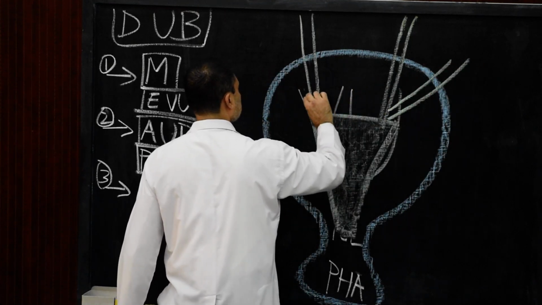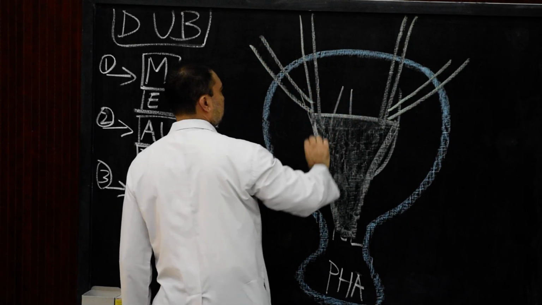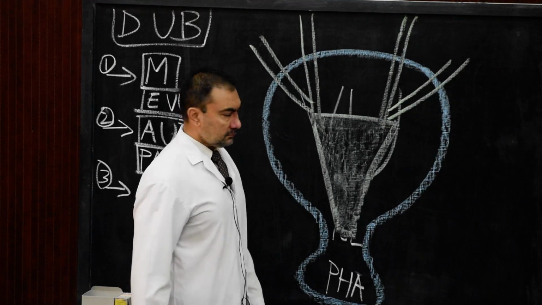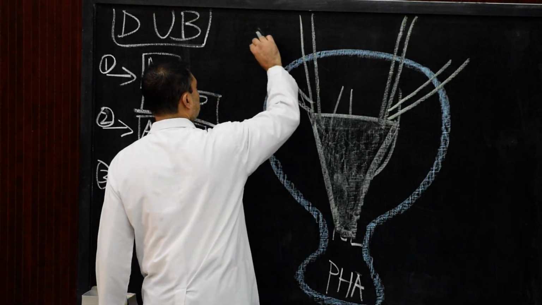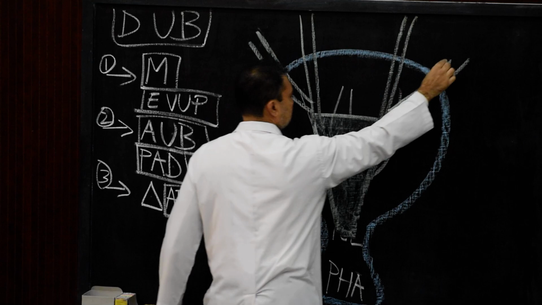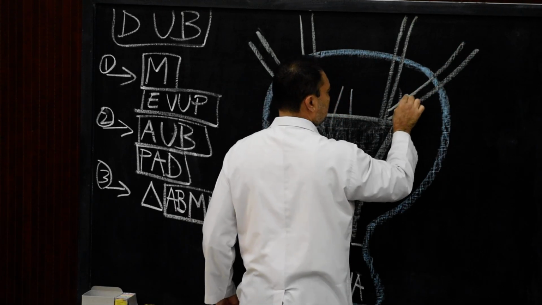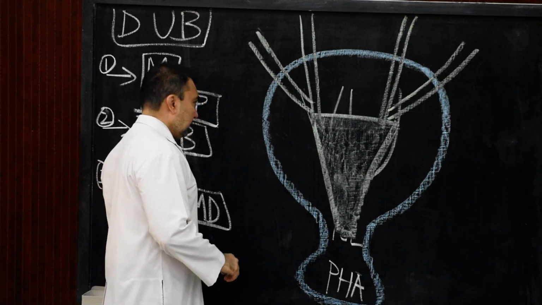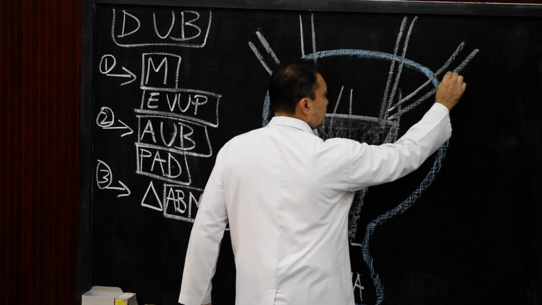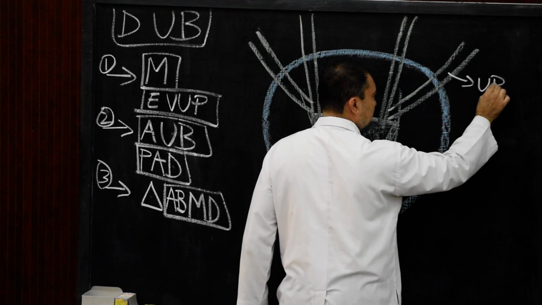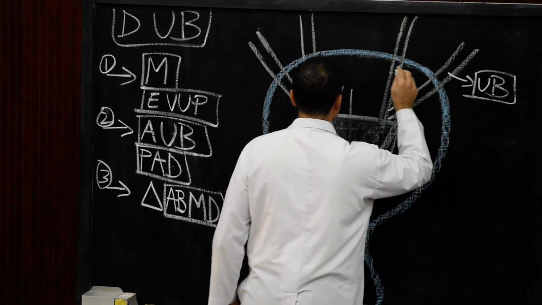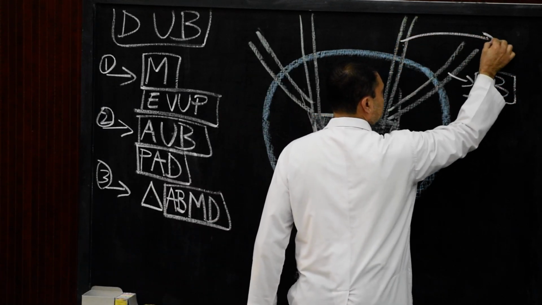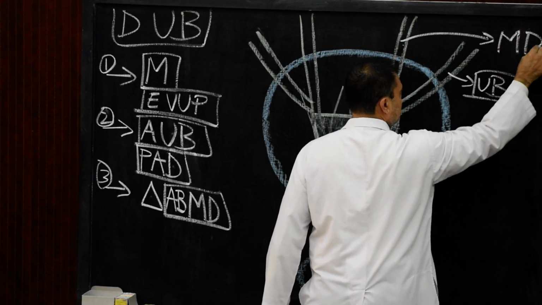We have discussed this in the previous segments. These are the ureteric buds, and later on they will develop into the collecting portion of the kidneys. Now here we need to just mention this as ureteric bud. Over here we need to mention this as mesonephric duct.